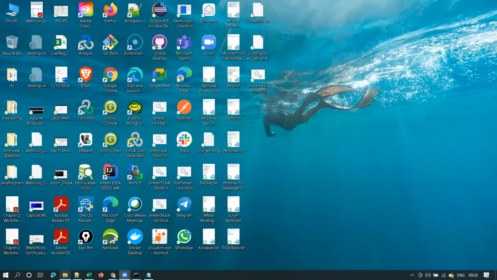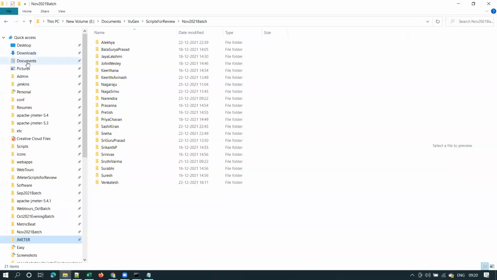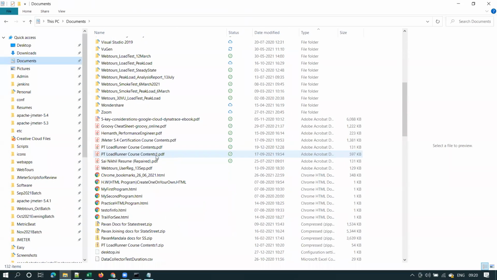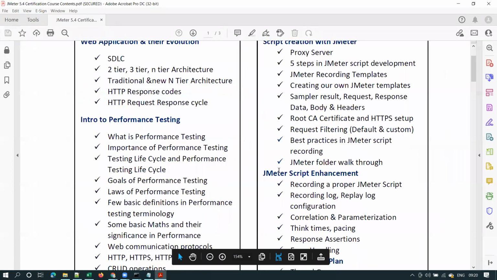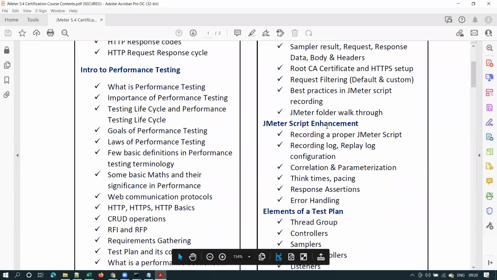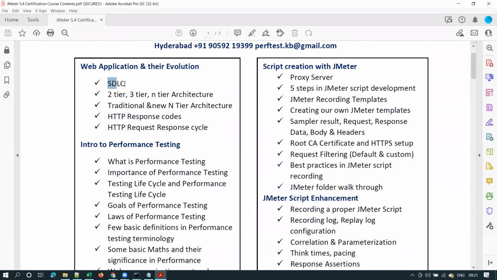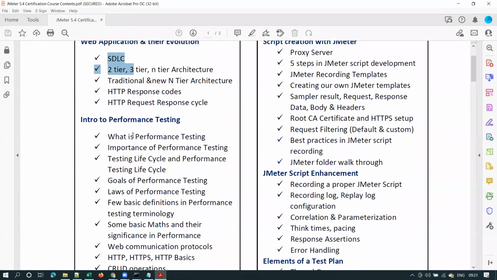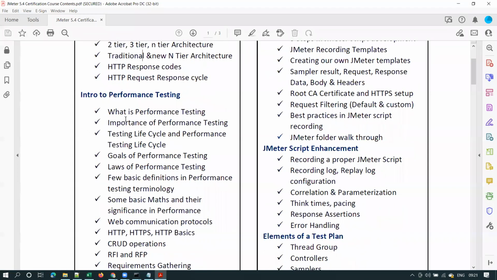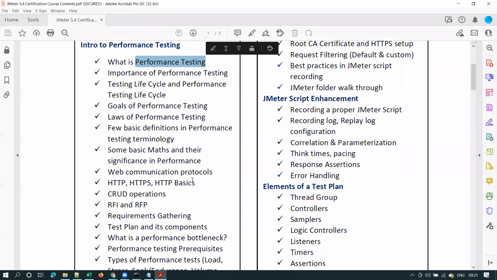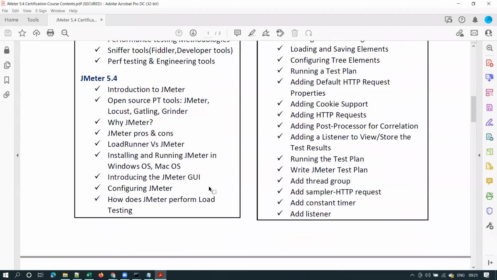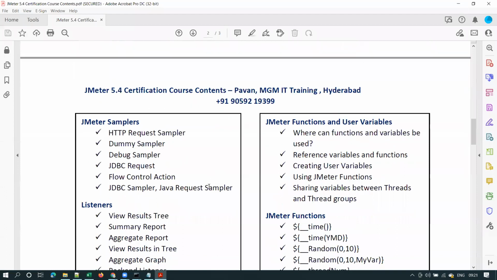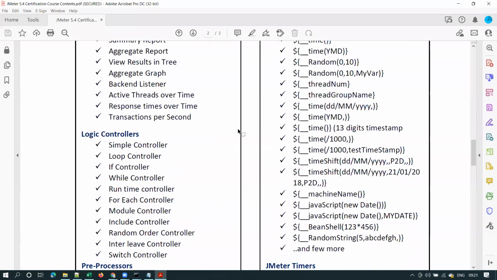So these are my course contents for LoadRunner and JMeter. I'll share these course contents if you want. This is my JMeter course contents document. These are the topics that I will be covering in scripting. I'll start from SDLC, software development lifecycle, testing lifecycle, and what is performance testing. Once scripting is completed, I will be covering advanced JMeter concepts as well.